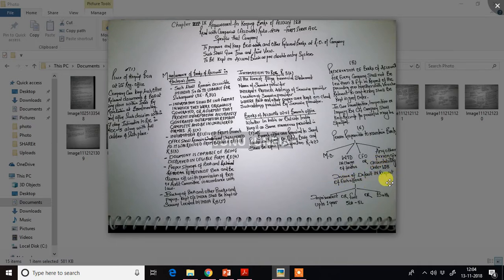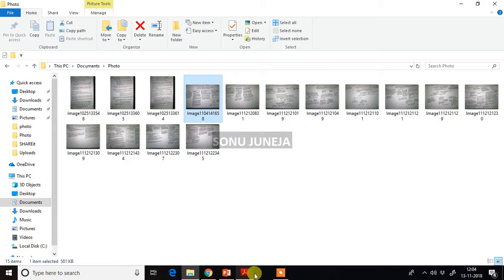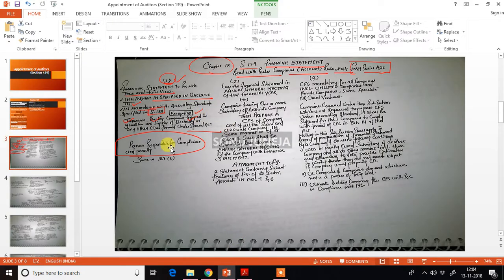In the case of default in respect of each offense, imprisonment up to 1 year, a fine from 50,000 to 5 lakh, or both. So this was the penal provision.